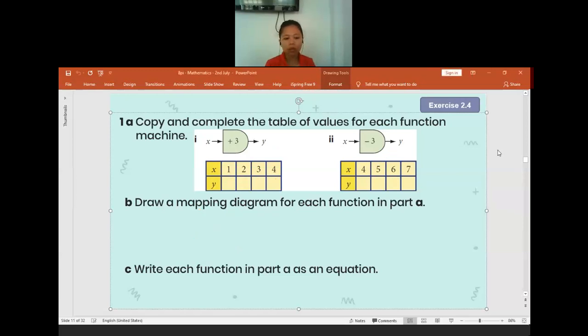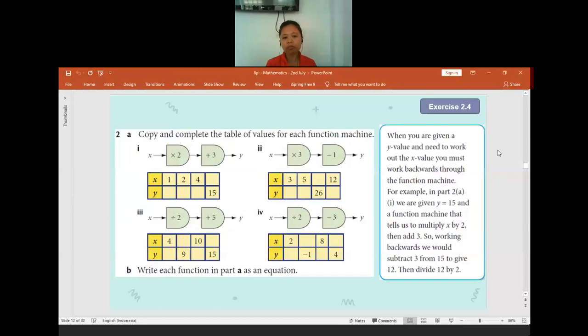Okay. I will move to question 2. This is the same thing. There is a function machine and also we need to find the input or also the output. Anyone want to help me? What is the input when the x is 1?